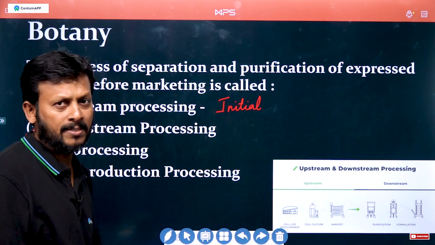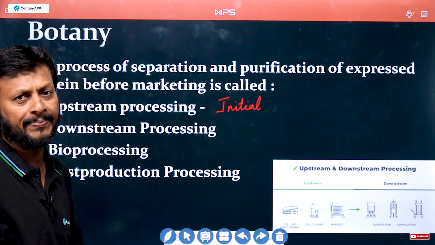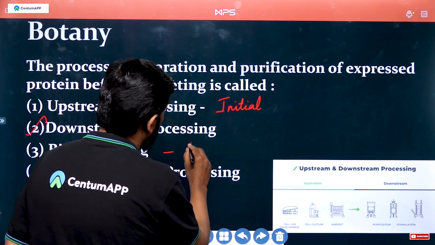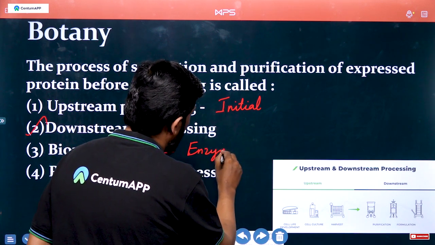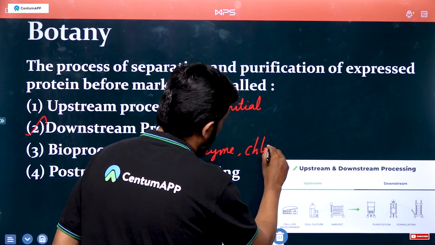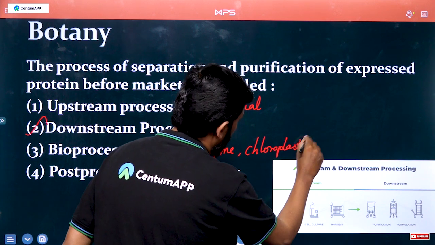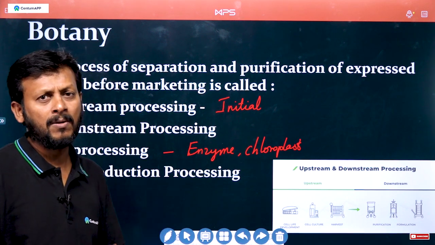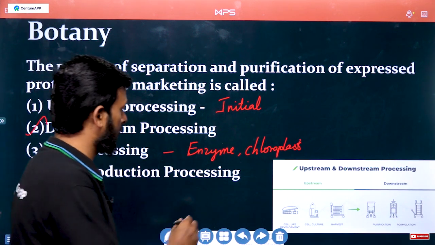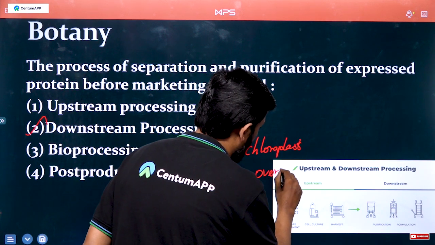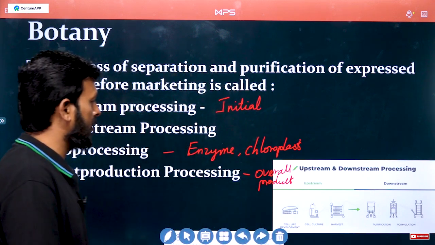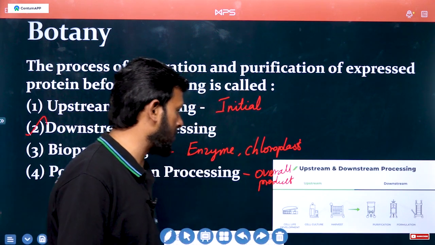Then bioprocessing. Bioprocessing means we can use living things like bacteria, enzymes, and chloroplasts. Then post production processing, which means the overall product is there. Okay, this is the upstream and downstream.